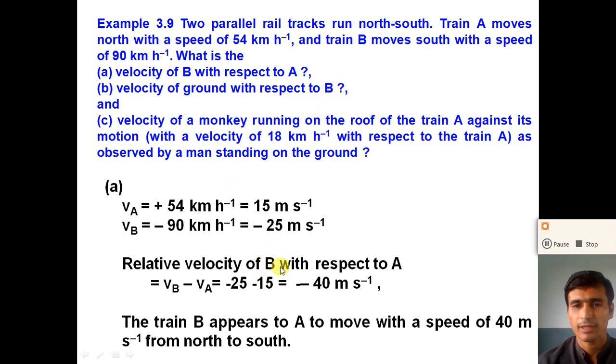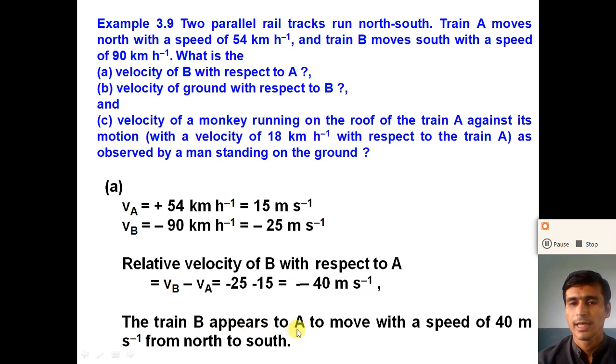The relative velocity of B with respect to A is VBA, that is VB minus VA. Here VB is minus 25, minus VA which is 15, we get minus 40 meter per second. So the relative velocity of B with respect to A is minus 40 meter per second.